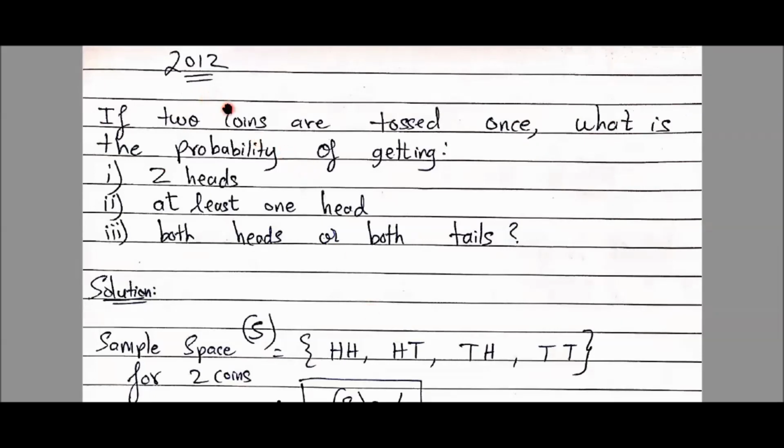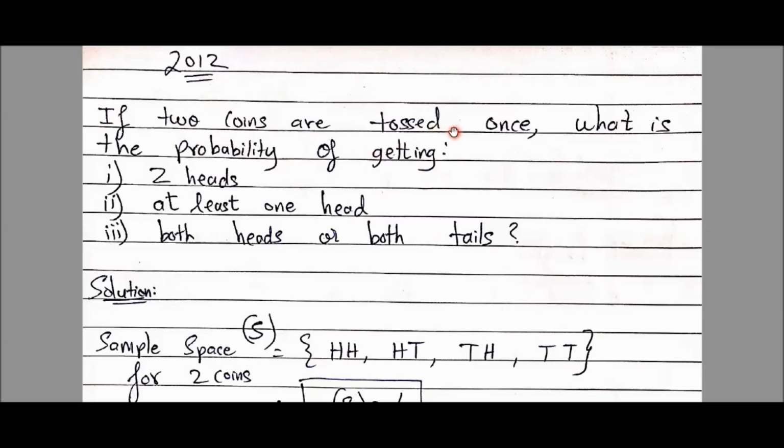2012. In one of the years, they have even asked a question that a coin is tossed. Only one coin is tossed. It was very simple, so I did not include it in my video. But if you want, you can solve that also. 2012, I included this sum because it has 2 coins.